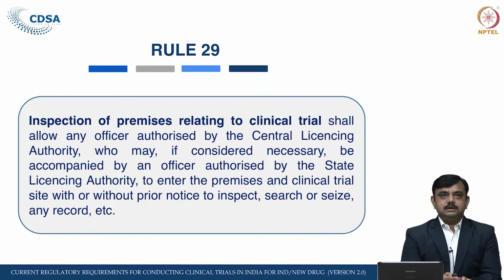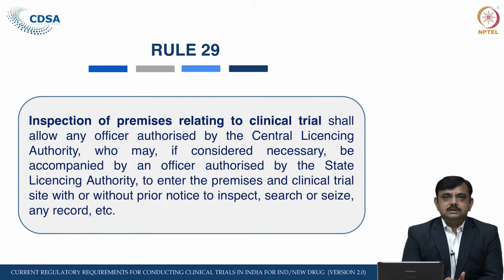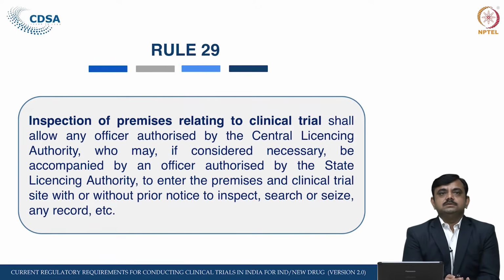Rule 29, it is inspection of premises relating to the clinical trial. The person or the institution or the organization permitted to conduct clinical trial under Rule 22 in Form CT 06, we have seen the permission in CT 06, or Rule 23 in Form CT 4A in case of deemed approval, including his representative and investigator, shall allow any officer authorized by the central licensing authority, who may, if considered necessary, be accompanied by an officer authorized by the state licensing authority.